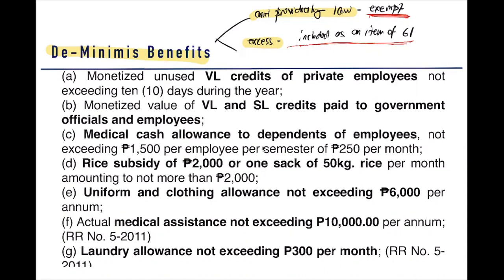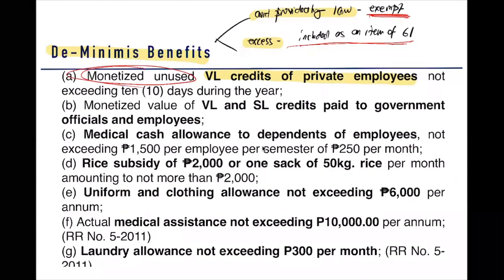We start first with letter A. These are vacation leave credits of private employees not exceeding 10 days during the year. So here we have vacation leave credits. What do you mean by vacation leave credits? These are leave credits that can be used by the employee. So what do we mean if ever it is monetized and used? When we say monetized and used, the unused leave credits will be paid by the employer.